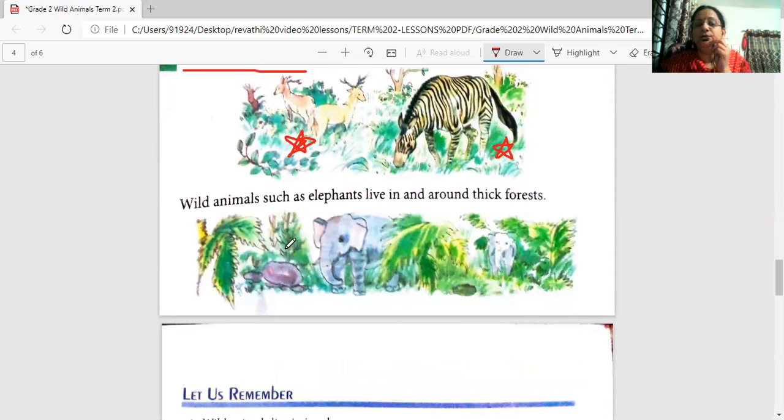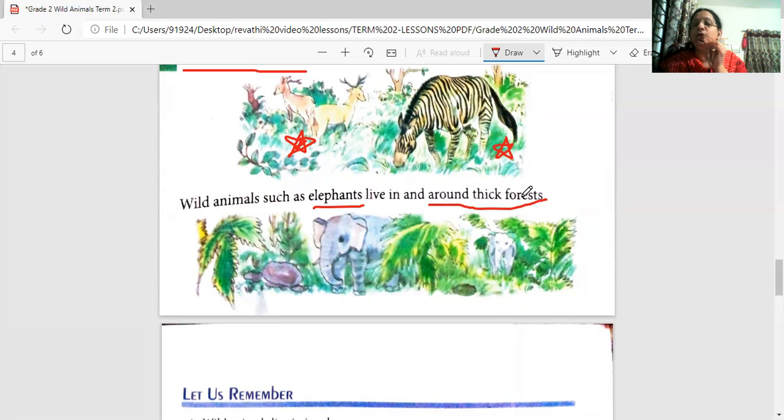So now let's read about the wild animals such as elephants, what they do. Wild animals such as elephants live in and around thick forests. So they don't sit in one place because they want food. They want some nice fruits to eat. They want some nice sugar canes to eat. So what will they do? They will move from one place to the other place. They will not sit in one place.